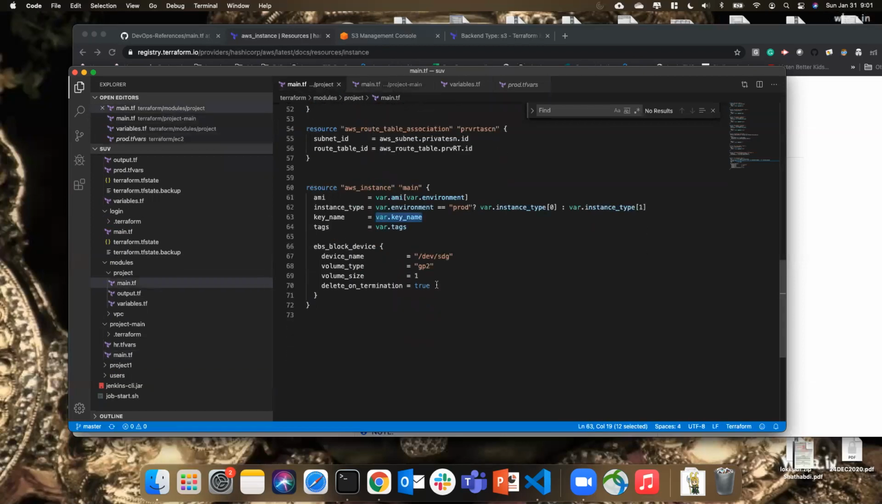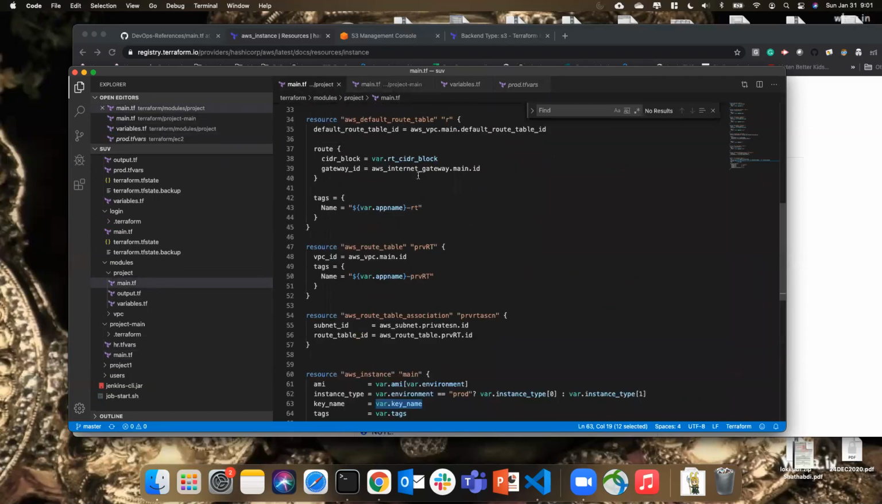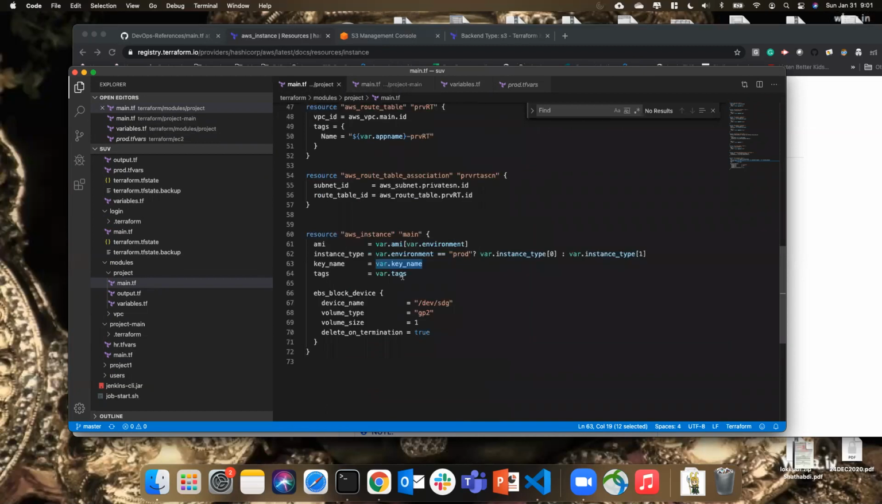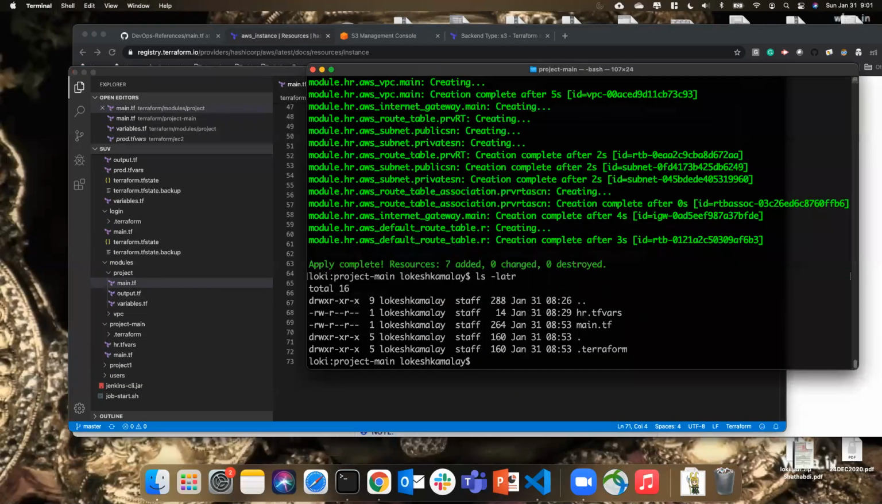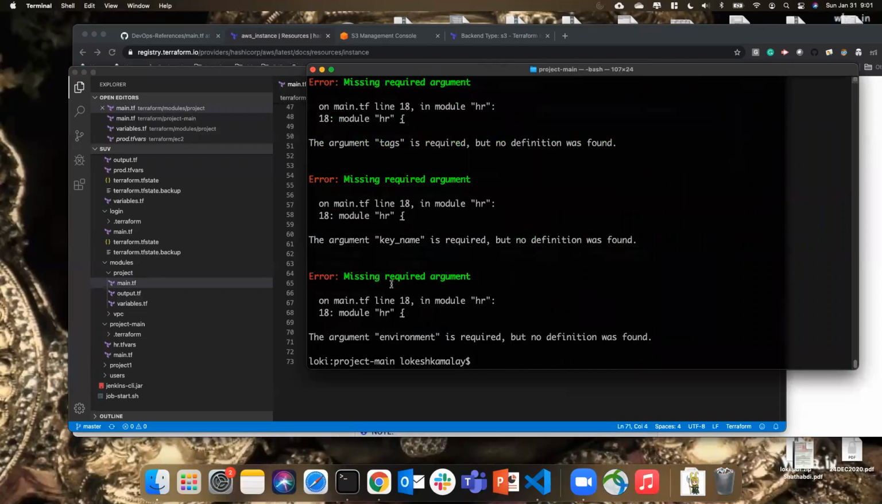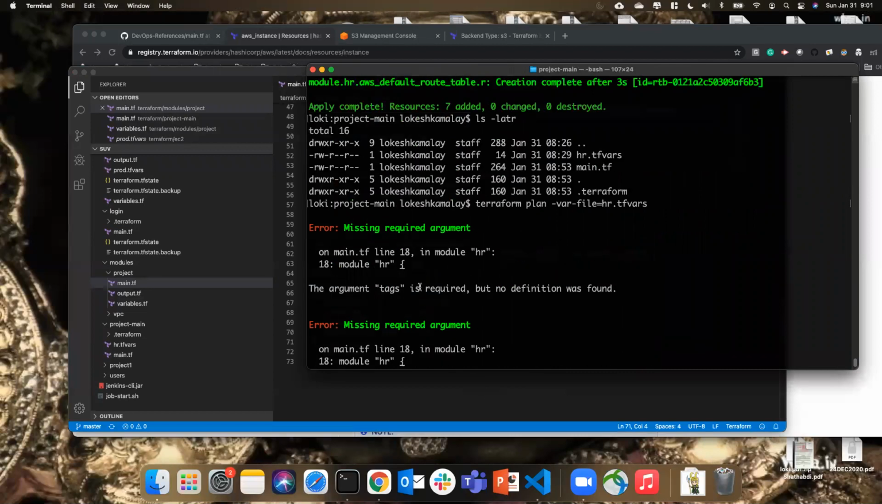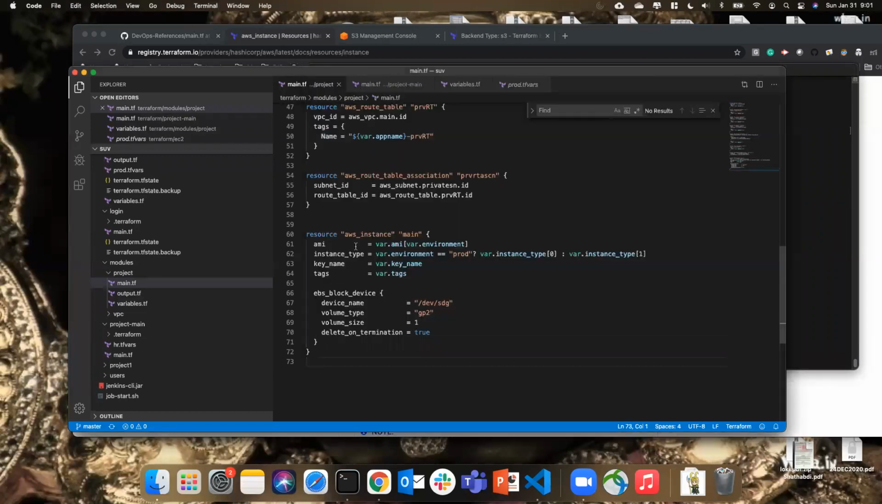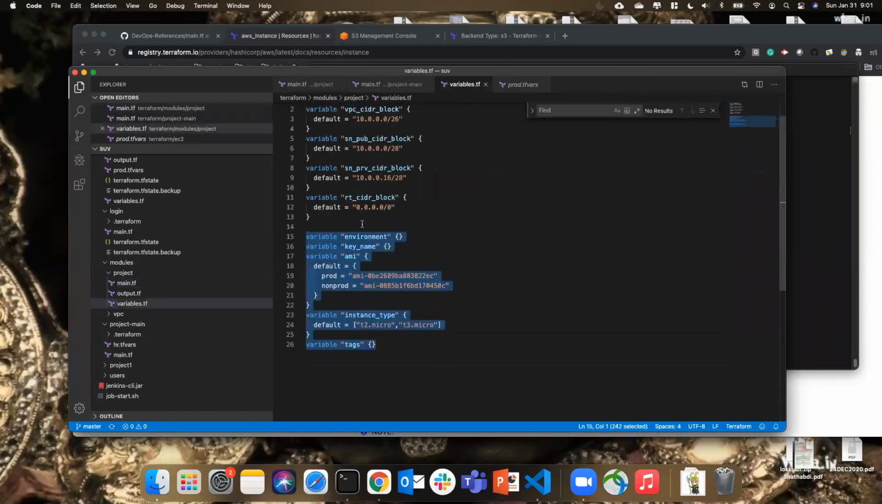Now let me go ahead and create this. If I go ahead and say terraform plan -var-file=HR, it detects the changes because now we have added the new resource, right? It says no changes to 7 resources, but the new resource will be added. It says missing required argument. Yeah, because now we have used more variables, all these variables, so we need to pass the values for these. Perfect.